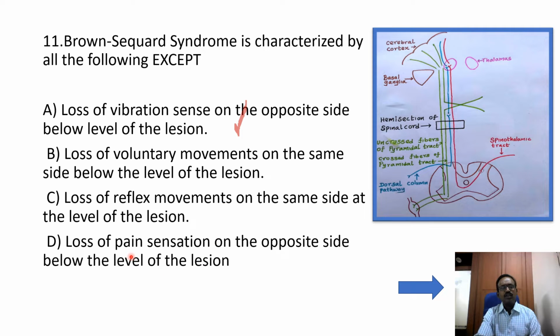Option D: loss of pain sensation on the opposite side below the level of lesion. Below the level of lesion, the spinothalamic tract is affected, so there is loss of pain sensation on the opposite side. So in this MCQ, the incorrect statement, loss of vibration sense on the opposite side below the level of lesion, is the correct answer for this MCQ.